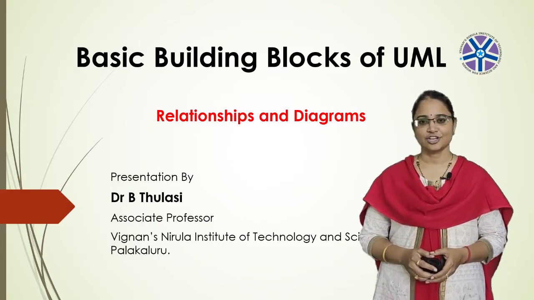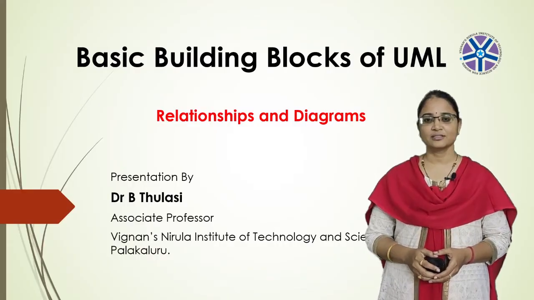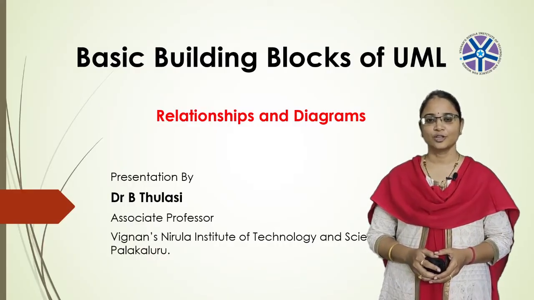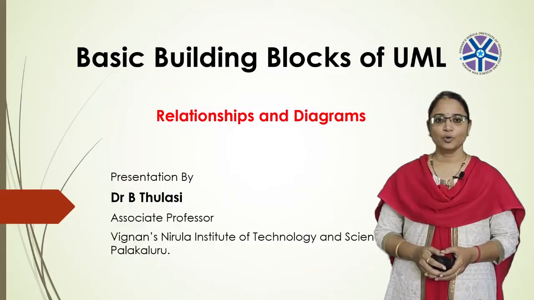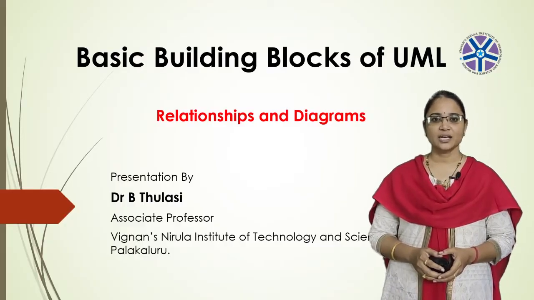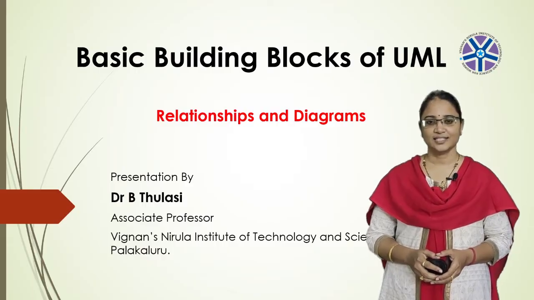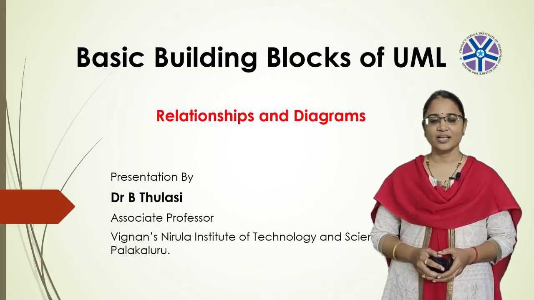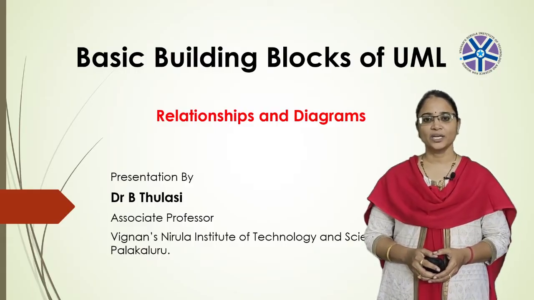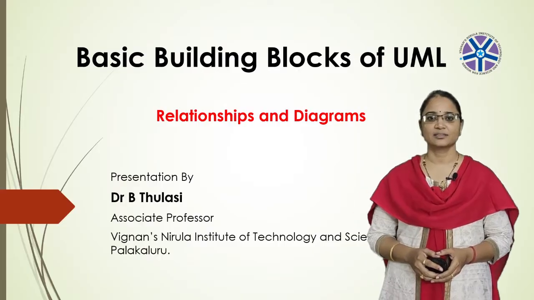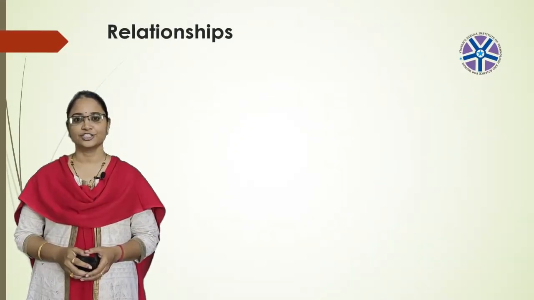They are structural things, behavioral things, annotational things, and grouping things. And one more question, how many elements are there in structural things? Exactly. There are 7 elements in the structural things, 1 in the grouping, 1 in the annotational, and 2 in the behavioral things. And next, coming to today's session, that is relationships.